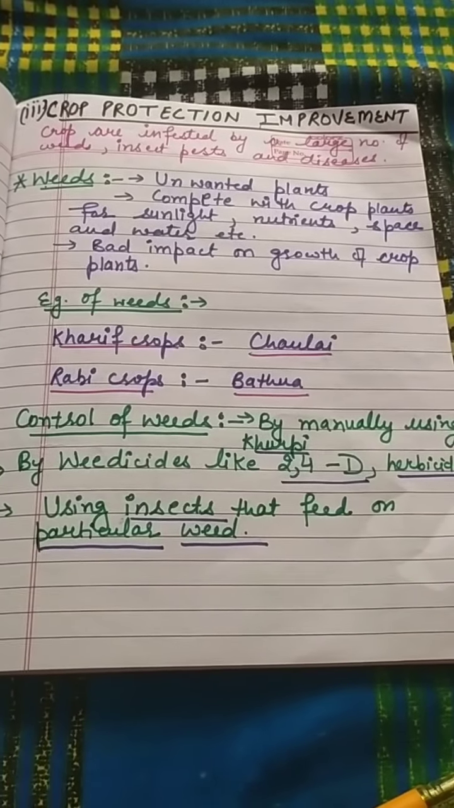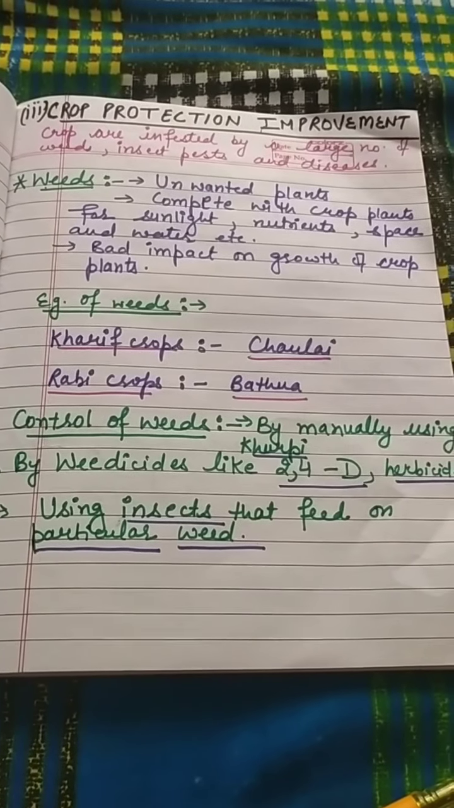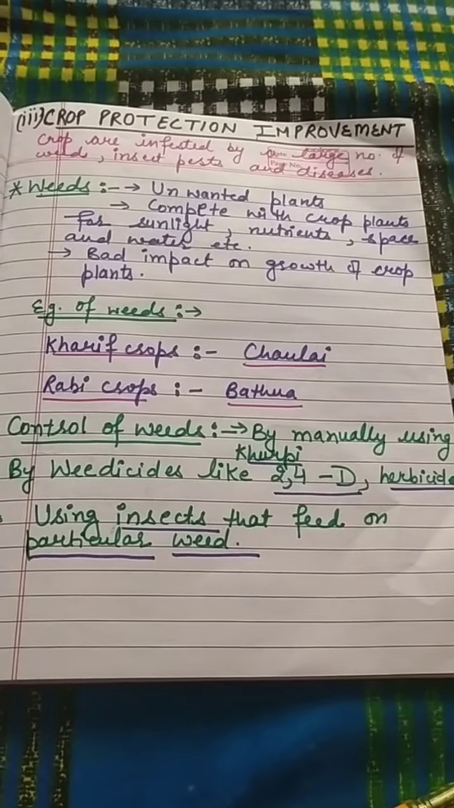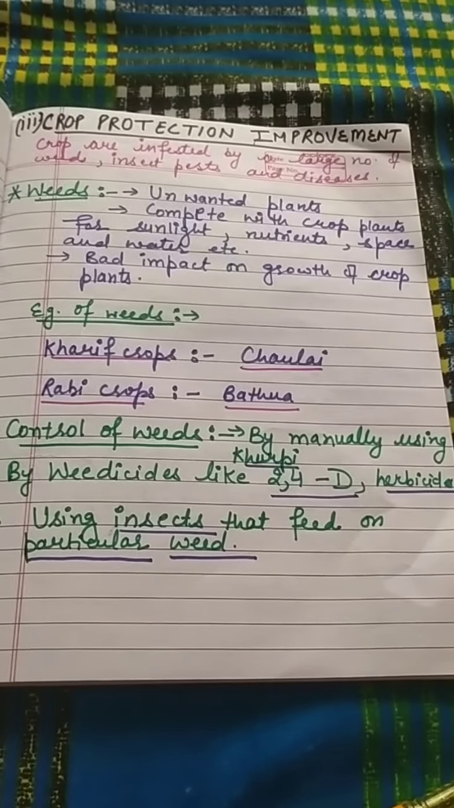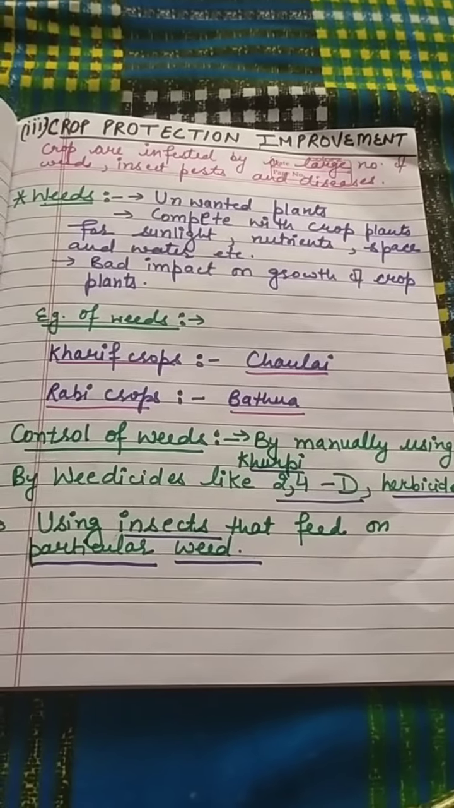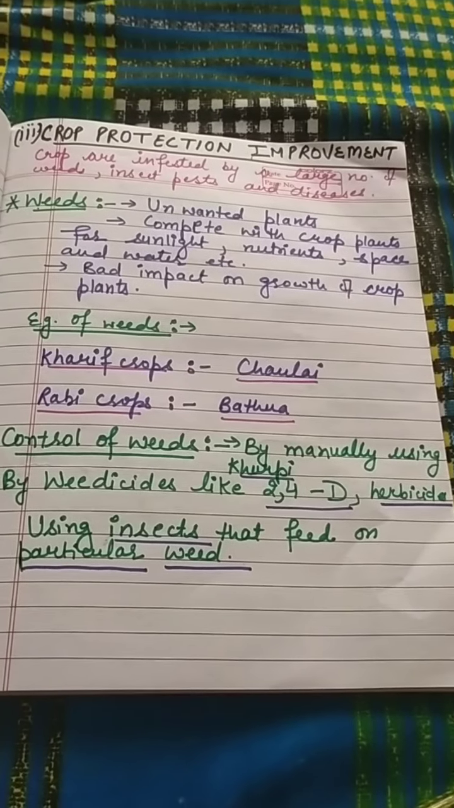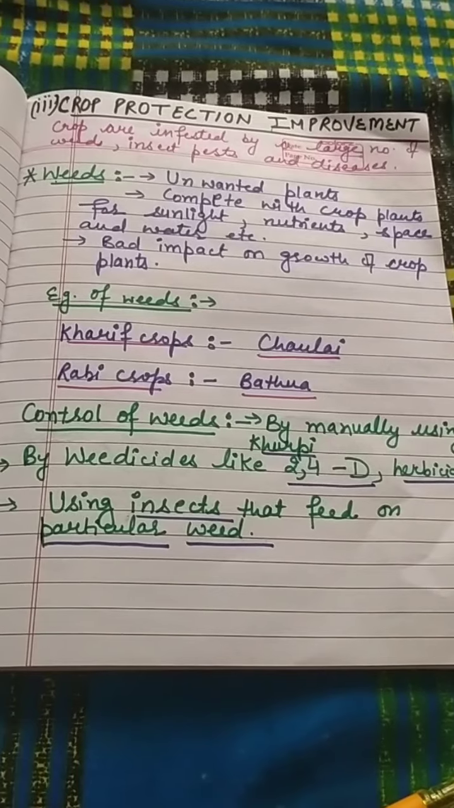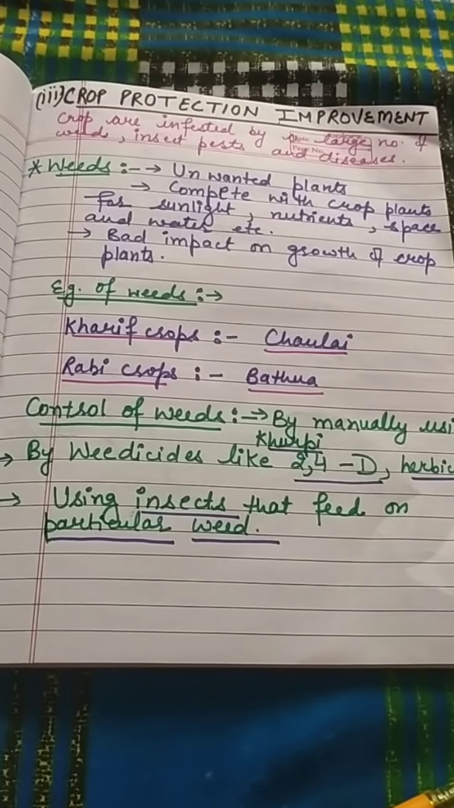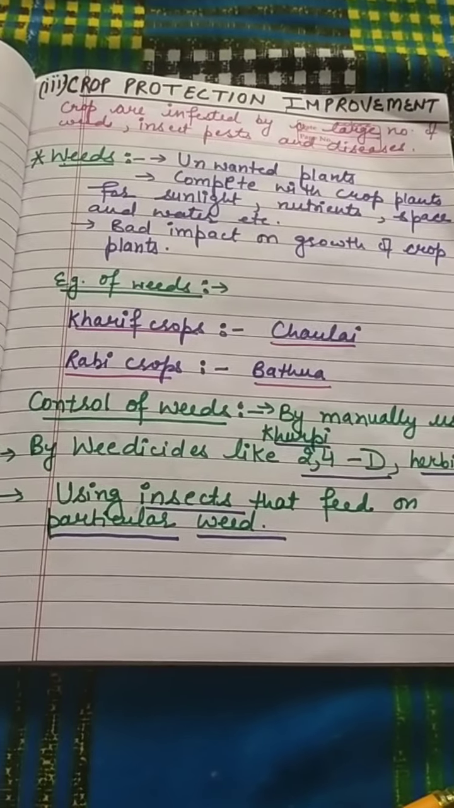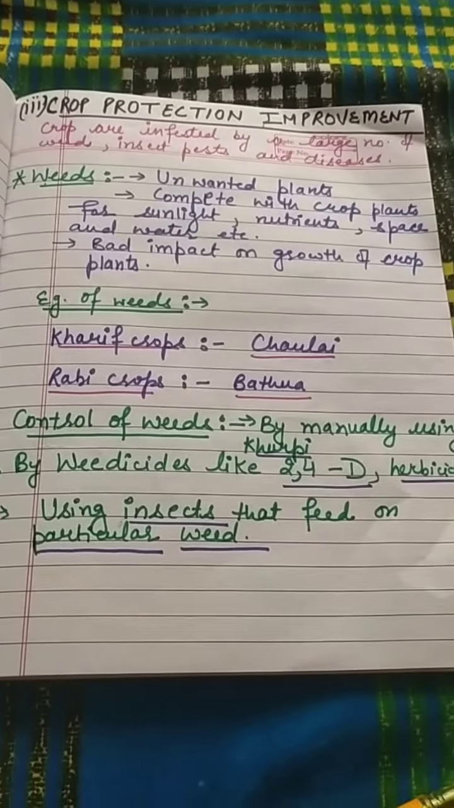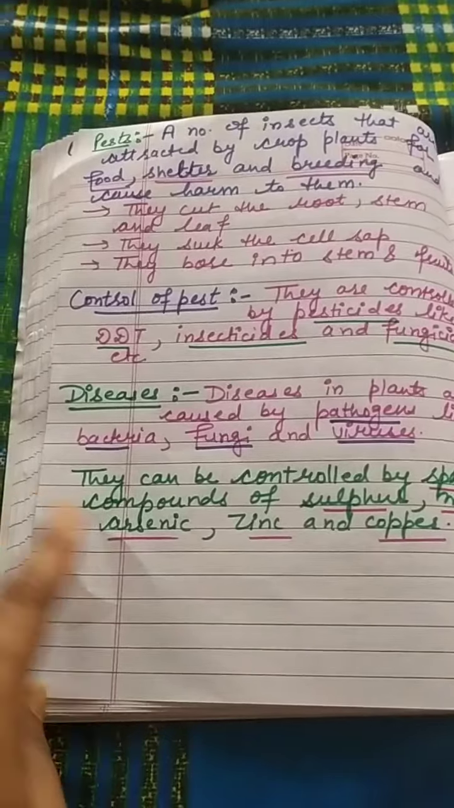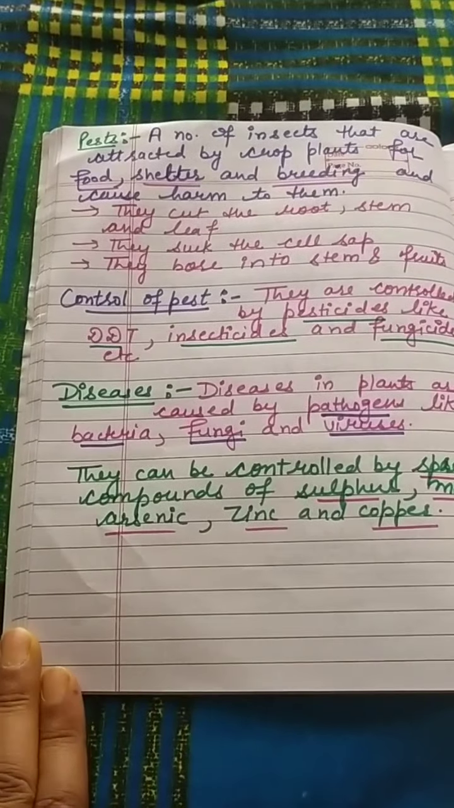Now about the control of weeds. Weeds can be controlled manually by using the khurpi, or by weedicides like 2,4-D, or herbicides. We can also use some insects that feed on particular weeds. These are the methods for controlling the weeds. Now the second one is about the pests.